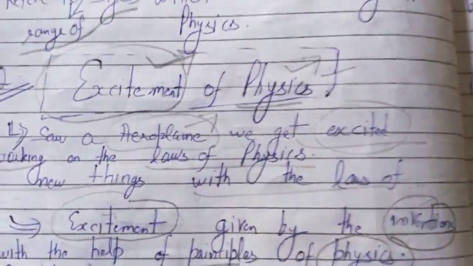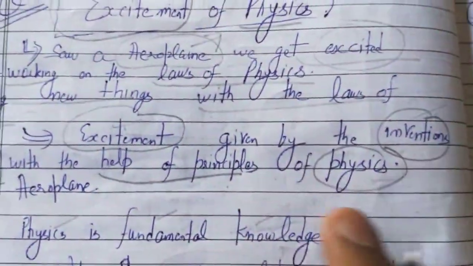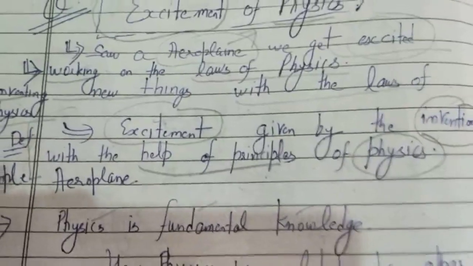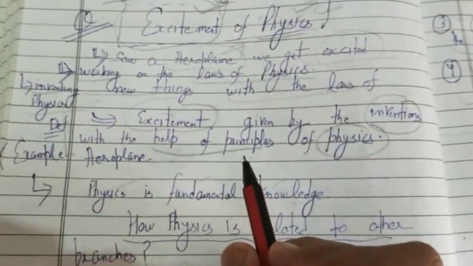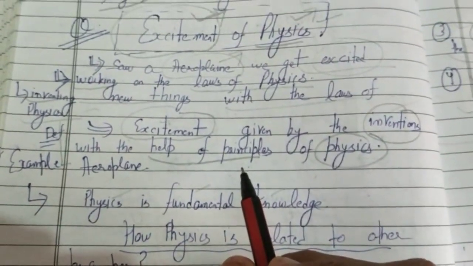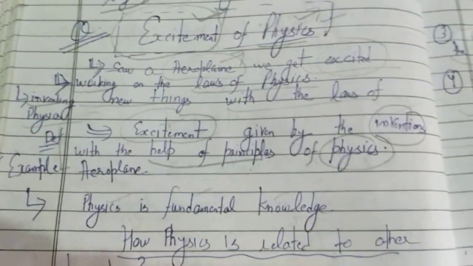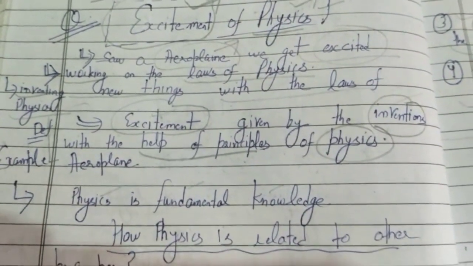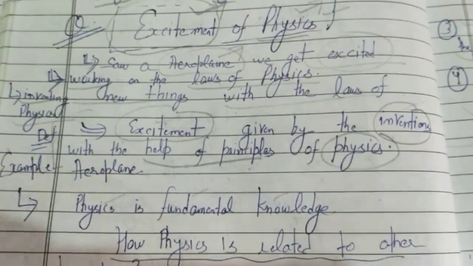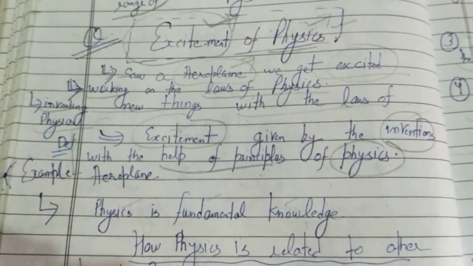Next is what are the excitements of physics. Excitement of physics means the excitement that is given by the inventions of science, which are based on the principles and laws of physics. So this is excitement of physics.